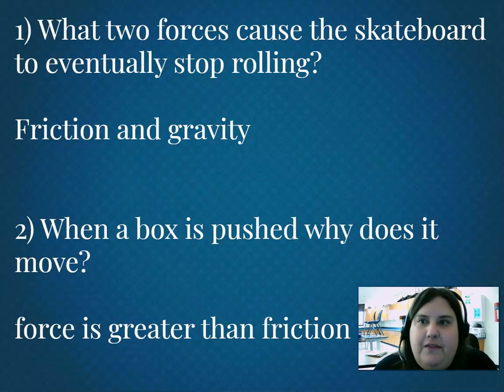So for example, if I push a skateboard, the skateboard eventually is going to stop rolling because friction and gravity are working against the skateboard, and eventually friction and gravity will win out, and that's what's going to cause it to stop. And when a box is pushed, why does it move? Because the force of my push is greater than friction. If the force of my push is not greater than friction, the box is not going to move. Okay, so we always want to consider friction and gravity when we're looking at objects in motion.